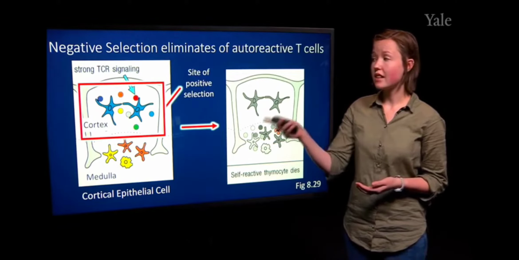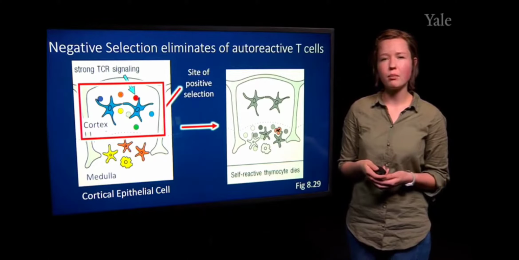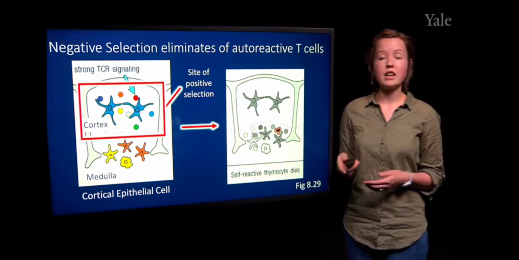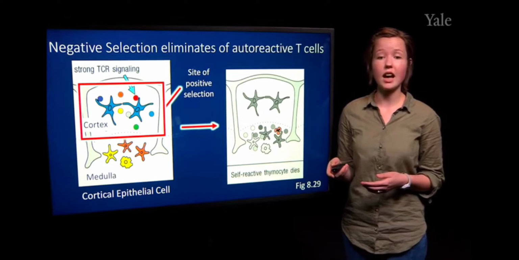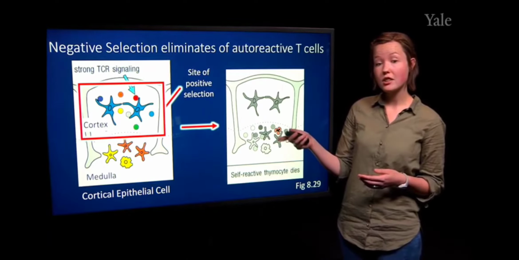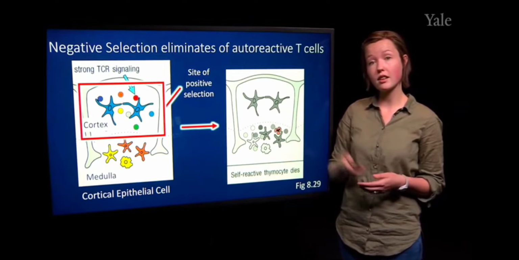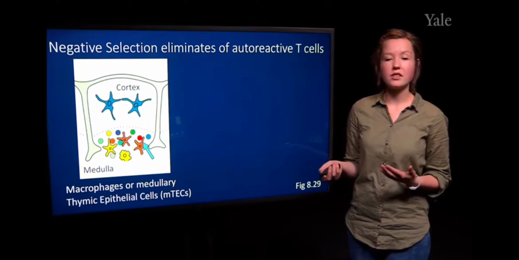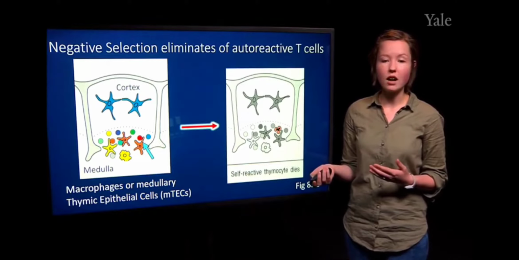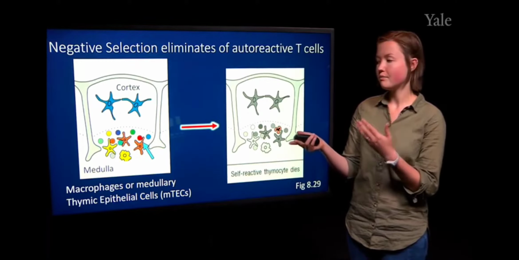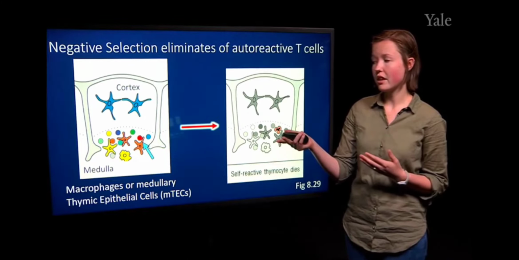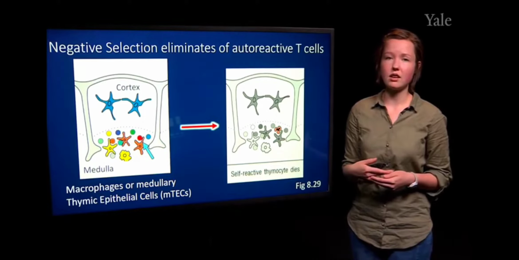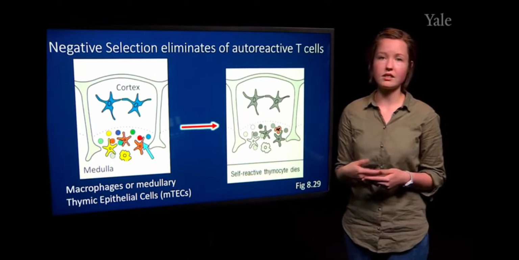The reason I want to point this out is this elimination of self-reactive T cells can happen during positive selection, which occurs within the cortex of the thymus. But this can also happen by other cells that are present within the medulla of the thymus. And so at this point, again, if the T cell receptor interacts with self-antigen, it will be eliminated